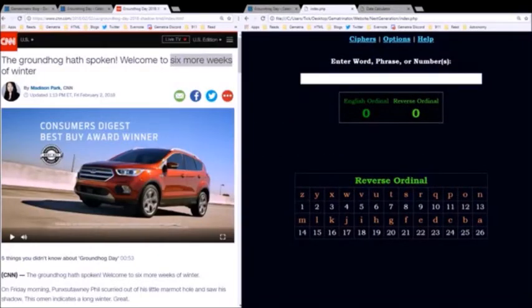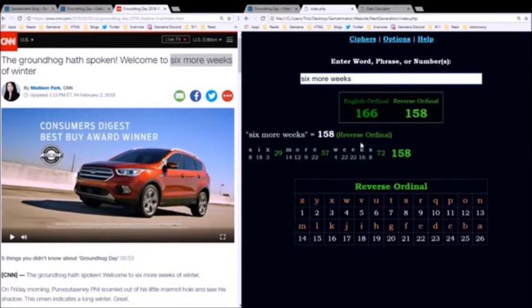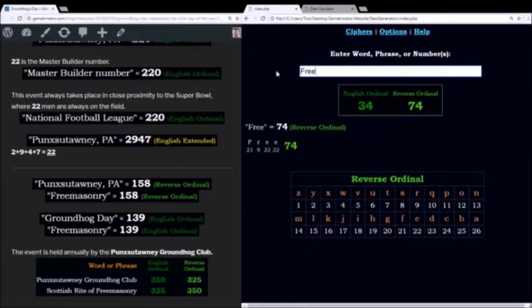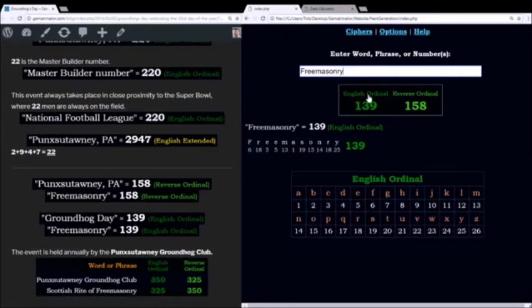If the groundhog sees his shadow, then they say that there's 6 more weeks of winter. In the reverse order, 6 more weeks equals 158. The word Freemasonry also sums to 158. Using the alphabetic order, Freemasonry sums to 139. This event is known as Groundhog Day, which also, using the alphabetic order, sums to 139.